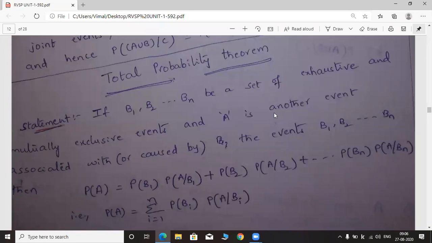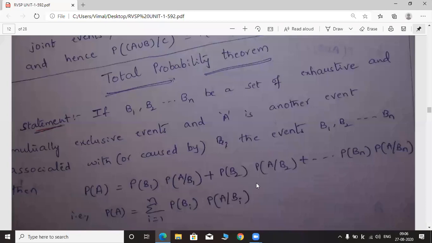Okay, here the statement is given for total probability theorem. What is the statement of total probability theorem? If B1, B2, so on up to Bn be a set of exhaustive and mutually exclusive events, and A is another event associated with or caused by the events B1, B2, so on up to Bn, then the formula is given as